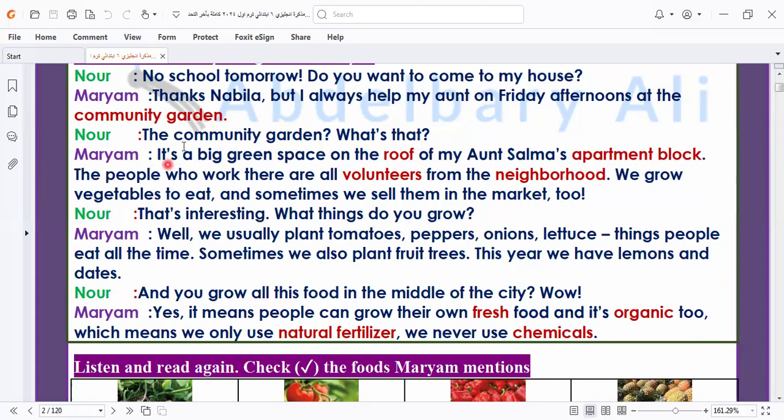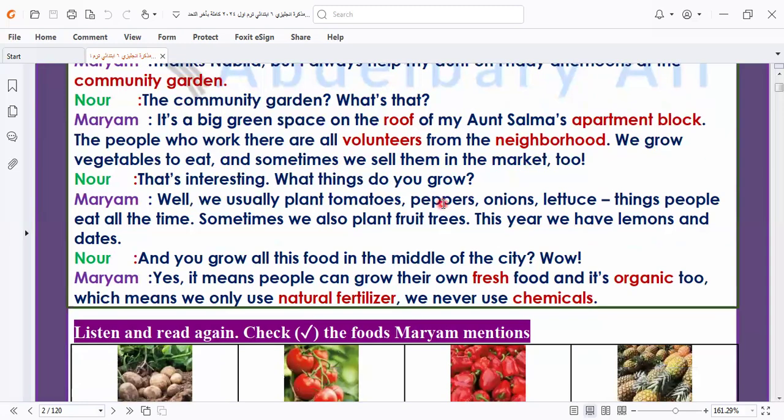Mariam is giving a definition of the community garden. Let's know more about this definition. It's a big green space on the roof. The roof is the space over the house. Okay, this is called the roof. It is a big space over the house, on my aunt Salma's apartment block. The people who work there are all volunteers from the neighborhood. We grow vegetables to eat, and sometimes we sell them in the market too.